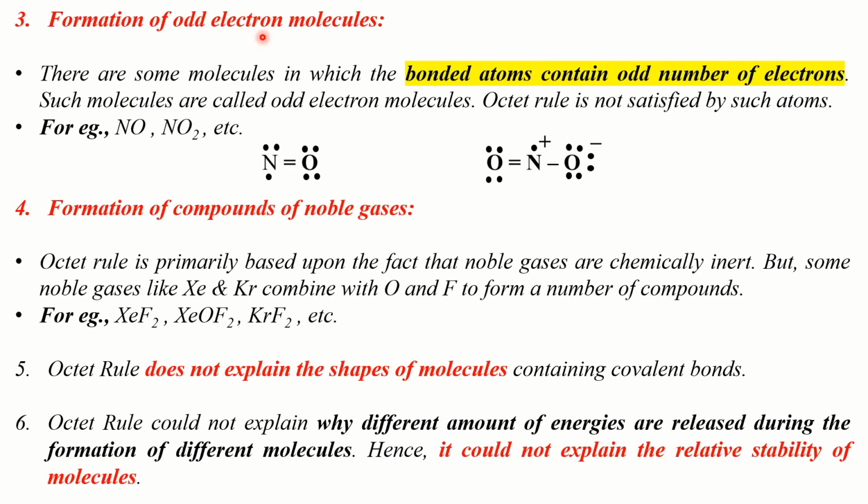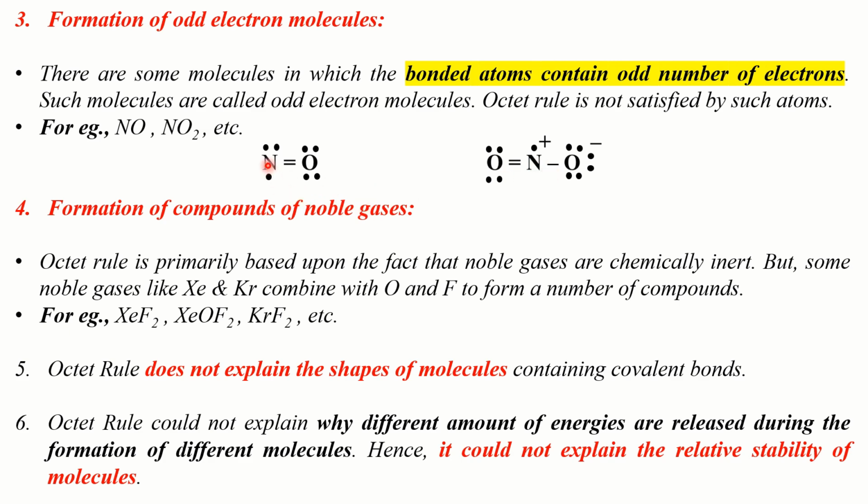The third type of exception to the octet rule is found in odd electron molecules. By now, we are accustomed to using terms like lone pairs and bond pairs, right? However, in certain molecules, we find that the electrons may not be paired. See, in nitric oxide, this electron is not paired. In nitrogen dioxide, this electron is not paired. So there are molecules in which you may have an odd number of electrons around the atoms. Such molecules are called odd electron molecules.